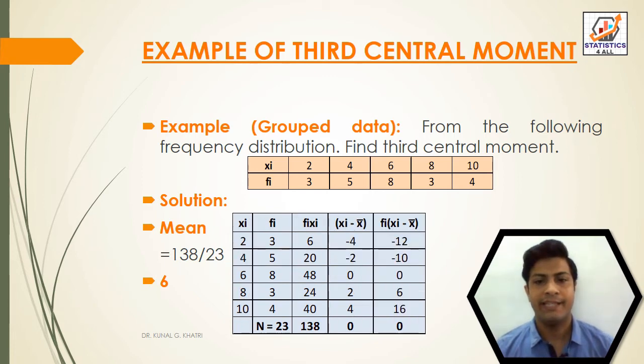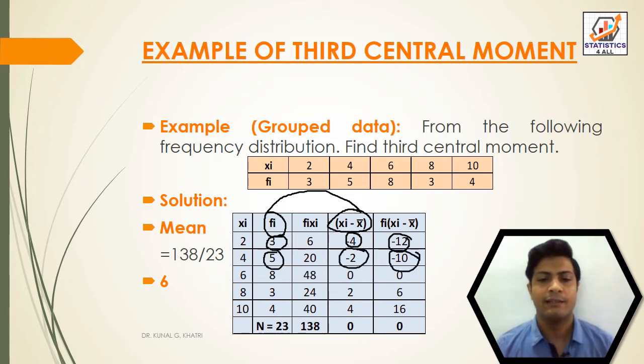So after finding xi minus x bar, we have to find fi into xi minus x bar. So 3 into minus 4, that is equal to minus 12. 5 into minus 2, that is equal to minus 10. 8 zeros are 0.